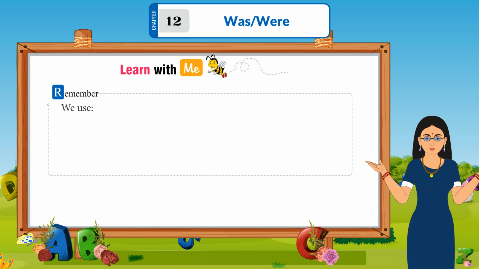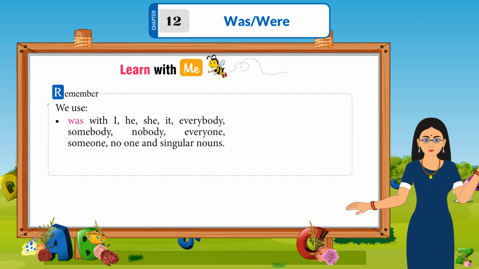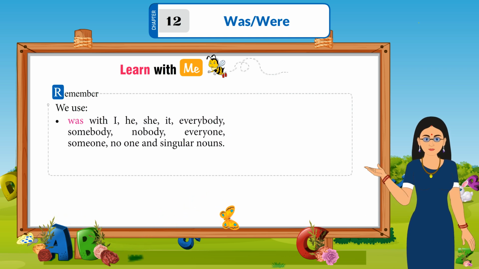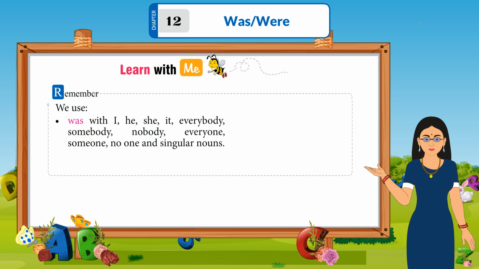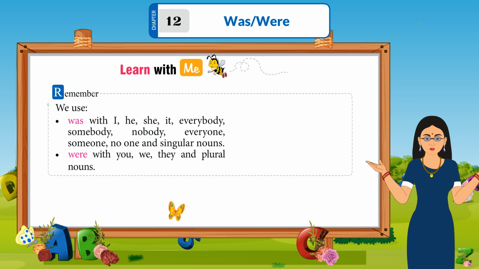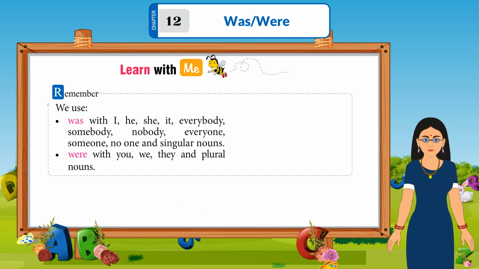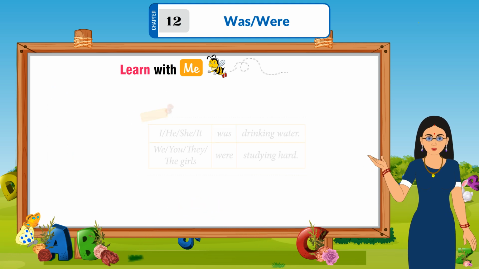Remember, we use was with I, he, she, it, everybody, somebody, nobody, everyone, someone, no one, and singular nouns. Were is used with you, we, they, and plural nouns.